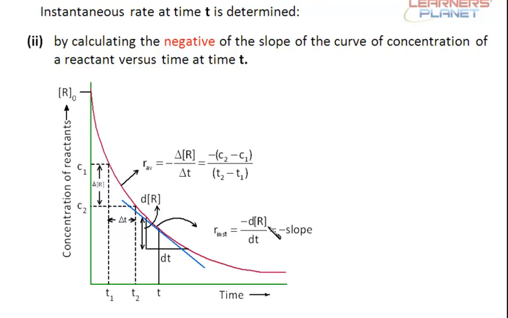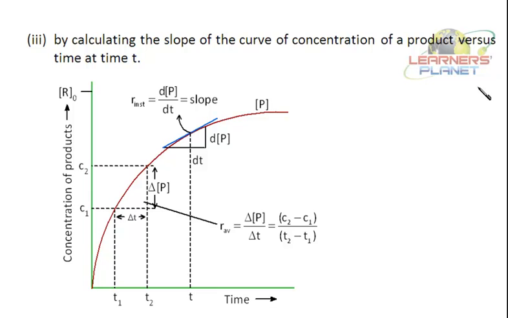Now how can this be calculated? This can also be calculated by dropping a tangent on the curve obtained by plotting concentration of products and time. That is the change in concentration of products with time, by calculating the slope of the curve of concentration of product versus time at time t. See, this is the time t. So if I'm dropping this tangent here, I'll get the instantaneous rate.